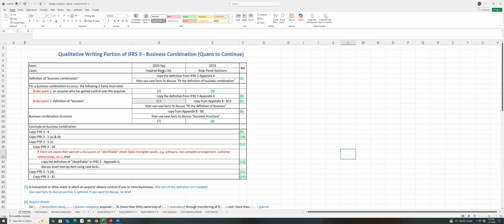For strategic investment, there are two types. One is acquisition of net assets. That's what was tested in Solar Panel Solutions. What about acquiring net assets? See, I'm company A, Solar Panel Solutions, and there's another company in a similar industry right across the street.